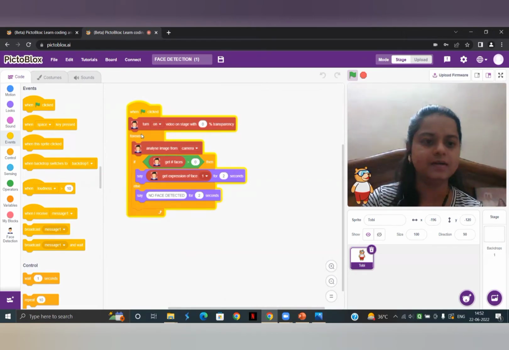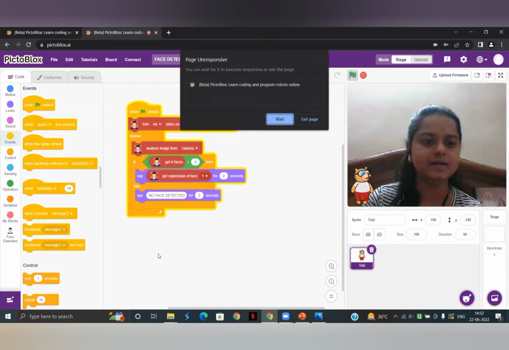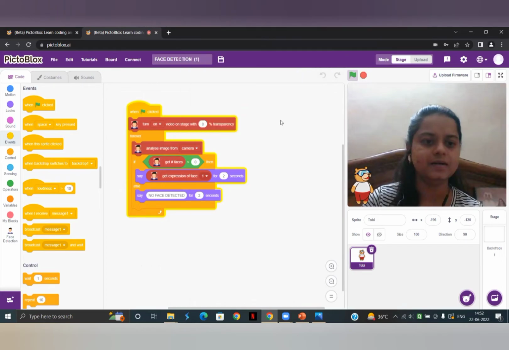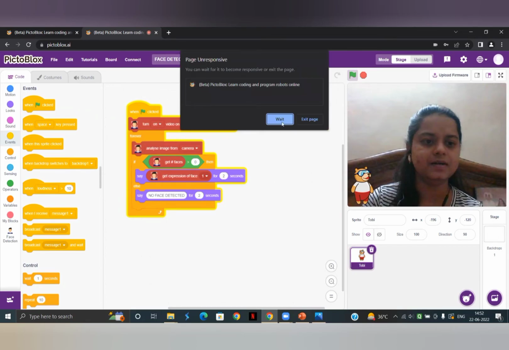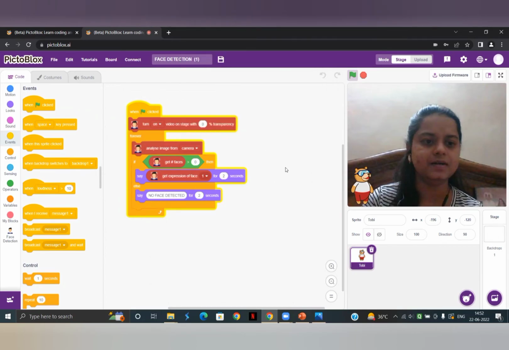Now see, after this block, I have used the forever block. What is the use of this forever block? I'll just explain the code till the time the program gets responsive. This forever block is used to repeat something forever. It is never going to stop. Whatever instructions you include in this forever block are going to run continuously and never stop.